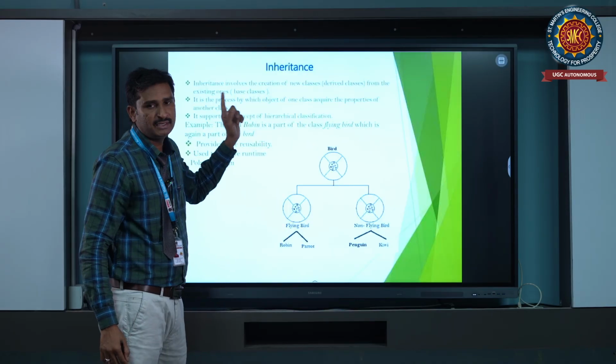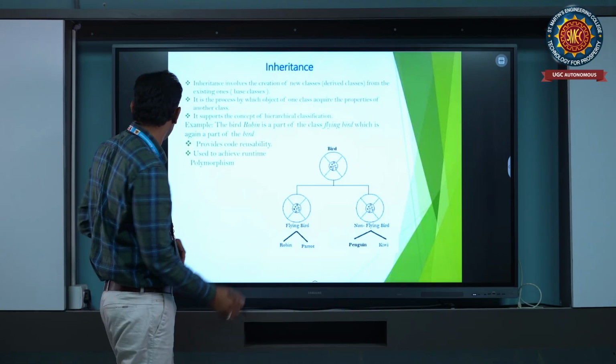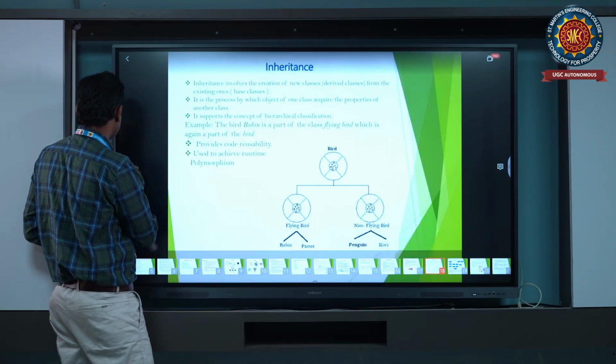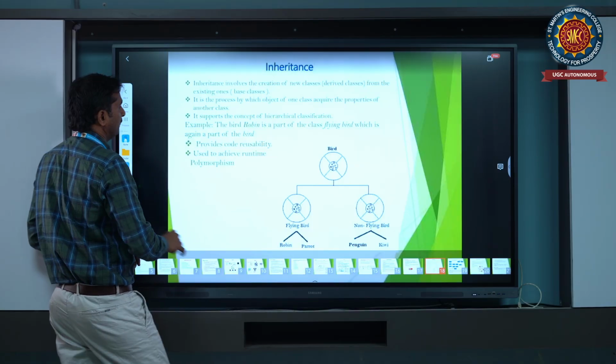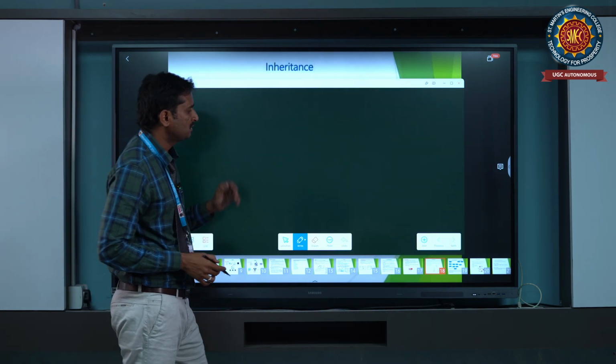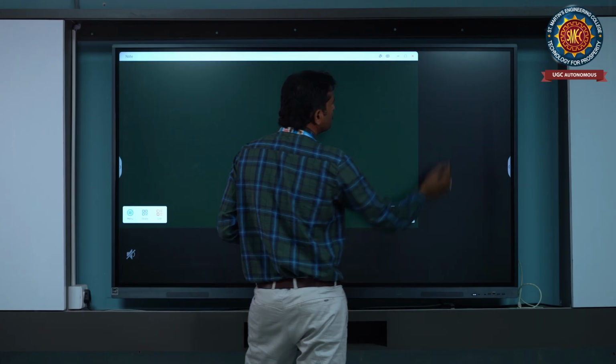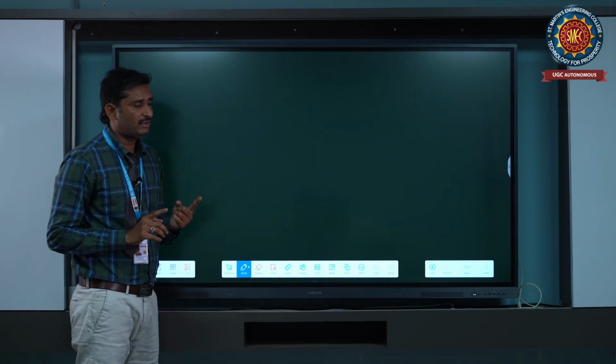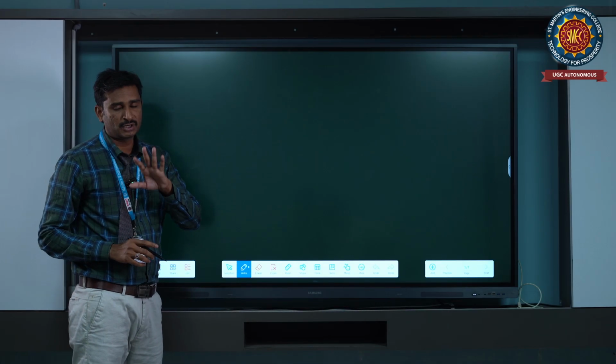Inheritance has some main things; let's see it diagrammatically. Inheritance is the most important thing, and code reusability is there. We have three to four types of inheritance.